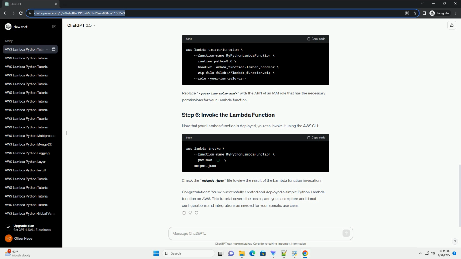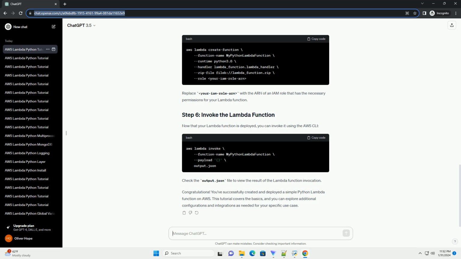Use the AWS CLI to create and deploy the Lambda function. Replace your IAM role ARN with the ARN of an IAM role that has the necessary permissions for your Lambda function. Now that your Lambda function is deployed, you can invoke it using the AWS CLI. Check the output.json file to view the result of the Lambda function invocation.